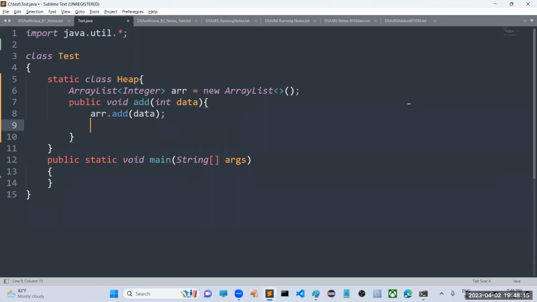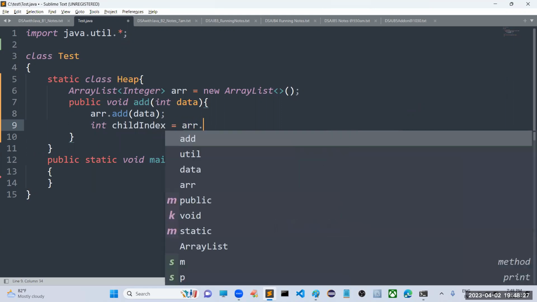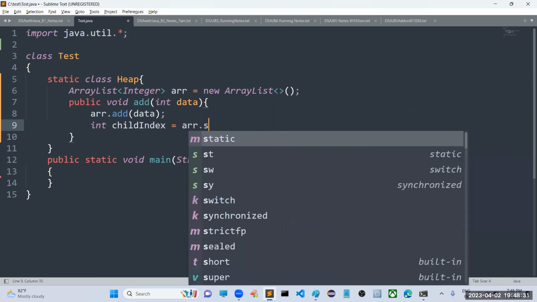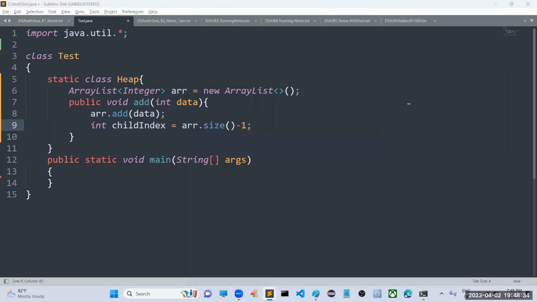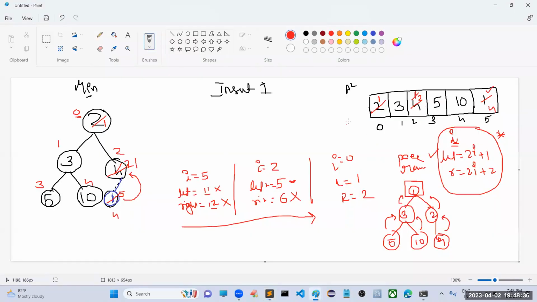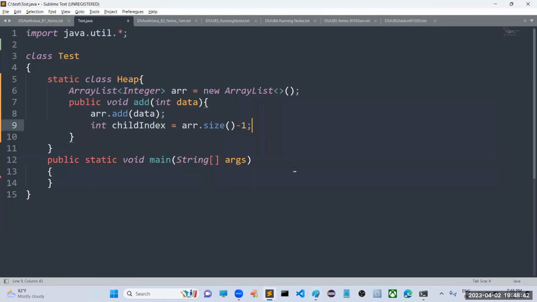Sir, after this what do we have to do? Sir, you have to find out the child index and then the parent index. Sir, what is the child index? The child index is nothing but, in this array, whatever index is there at the last, that means size minus 1. What is the array list size here? We have 6 elements. 6 minus 1 means what? 5. Sir, 5 is the index location of that child.